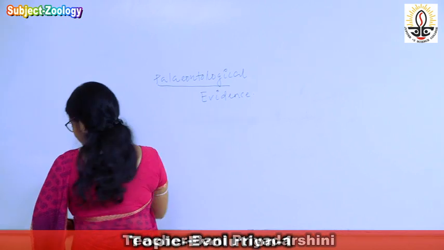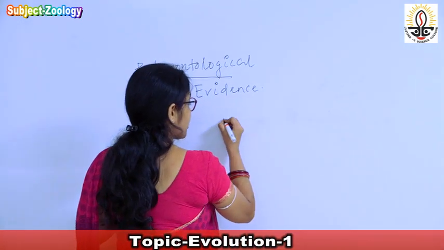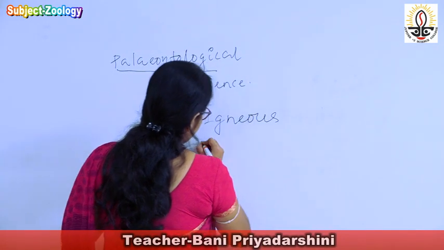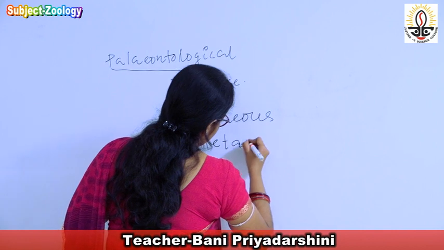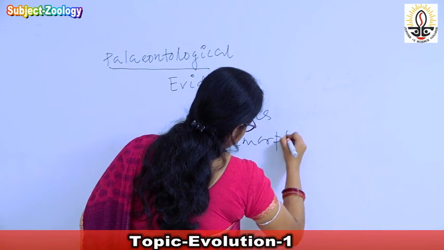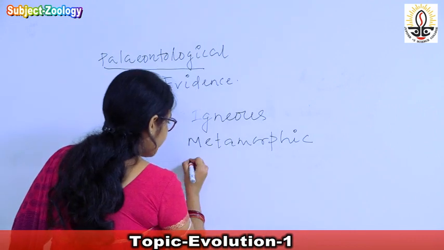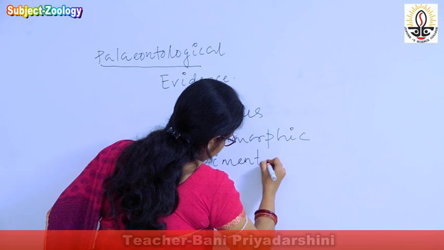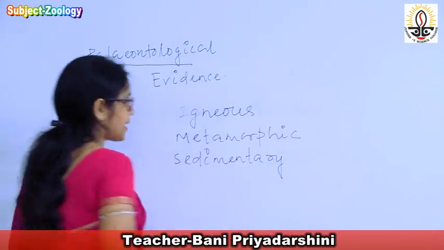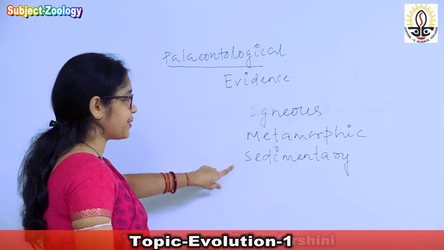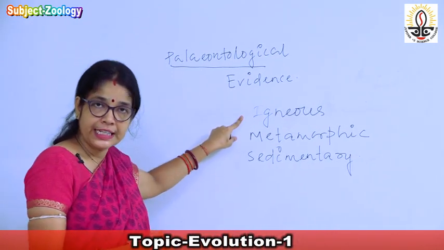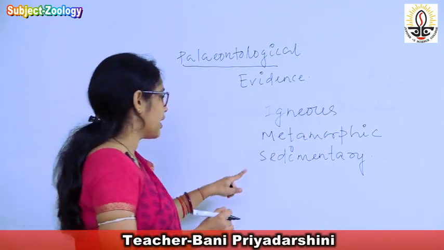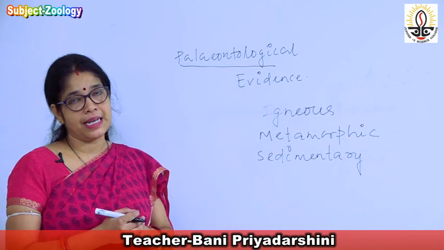First one is igneous, second one is metamorphic, and third one is sedimentary.